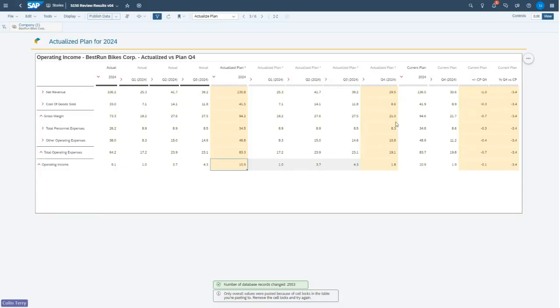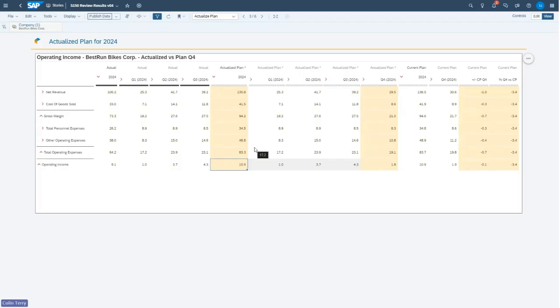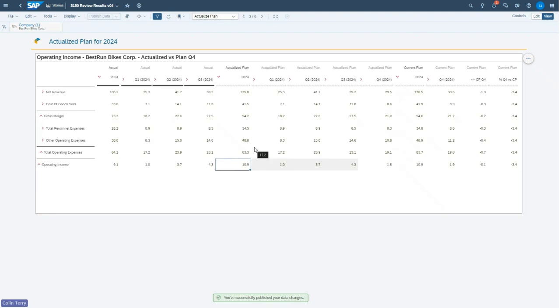and you'll see that this time round we've got no changes in Q1 to Q3. All the changes have taken place in the Q4, and we can see over here we've now got our variances to current plan to actualized plan and how we're performing. When I'm happy with those changes, I can publish the data, which will take my local changes and publish them up to the master version so that everybody else, when they look at their stories, will get those same figures.